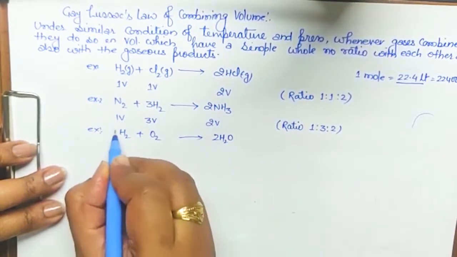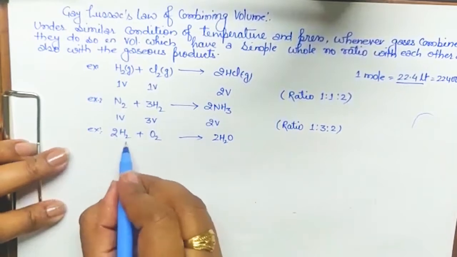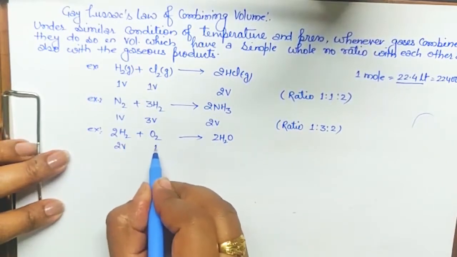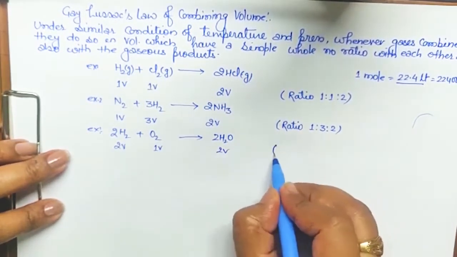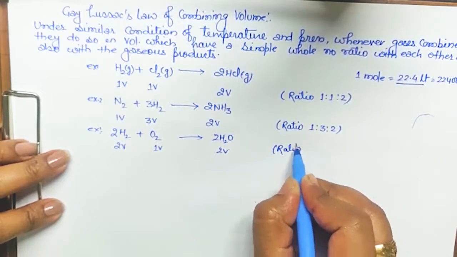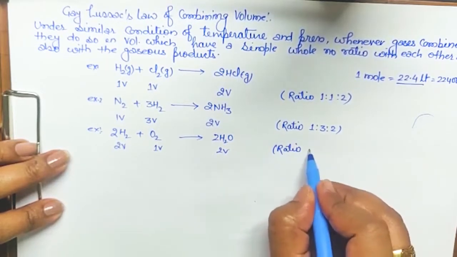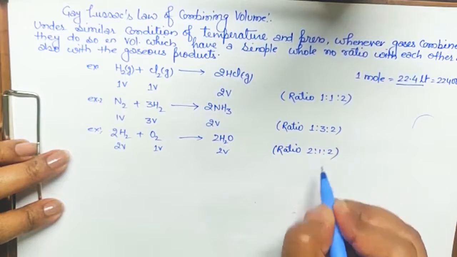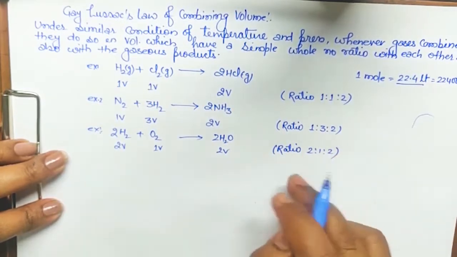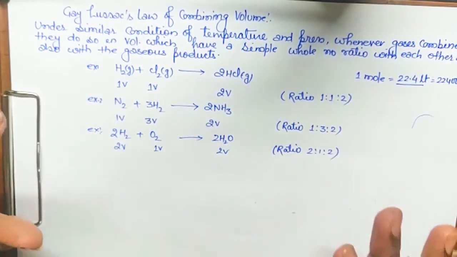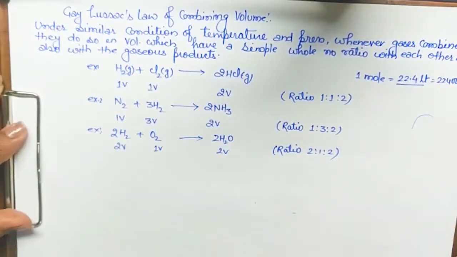Similarly, take another example, H2 plus O2 changing into 2H2O. So it is 2 volume, 1 volume, and 2 volume. So what should be the ratio for hydrogen and oxygen to form water? It should be 2:1:2. Hope it is clear. So this is called Gay-Lussac's law of combining volume.